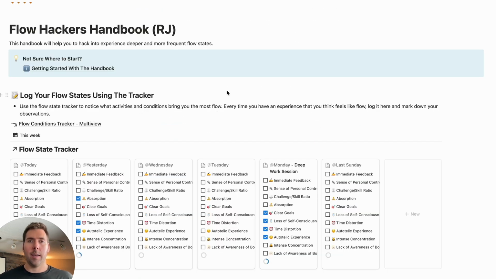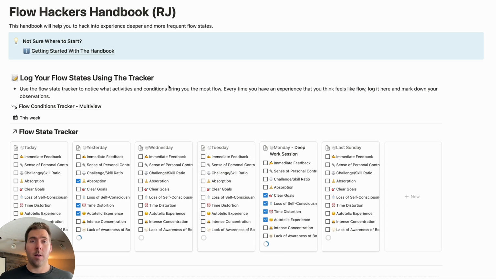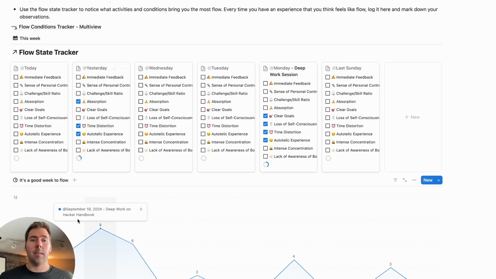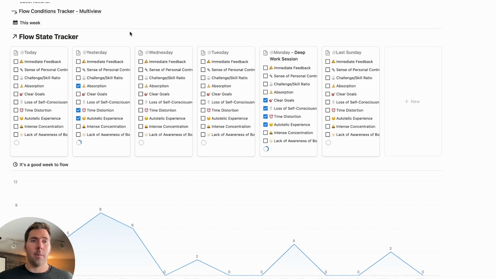So really quickly, I'm going to show you what you can expect inside of this handbook. And then we'll talk about how to create your own copy of it so that you can get started using and tracking your own flow states. The first section is on logging your flow states using the tracker. This is going to provide you with several different views of the data that you're going to collect for how you're experiencing flow and what is triggering flow for you.